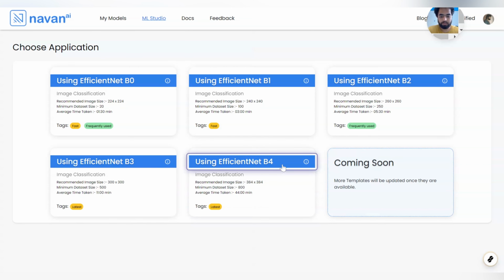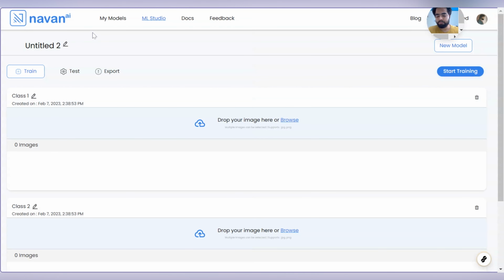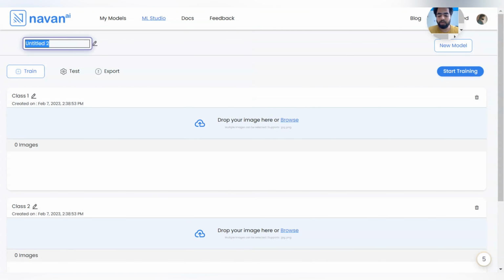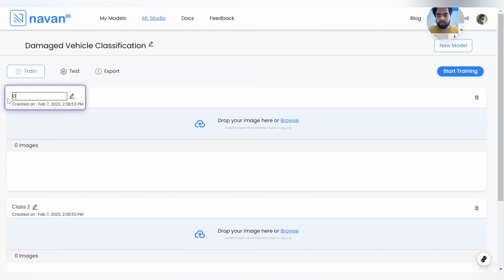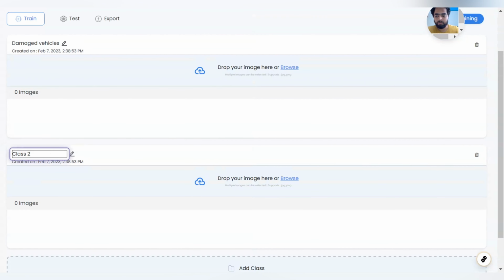Let me click on EfficientNet B4 and go to next. Let me name this model damaged vehicle classification. In class one, I'll name it damaged vehicles. And in the second class, I'll name it non-damaged vehicles.